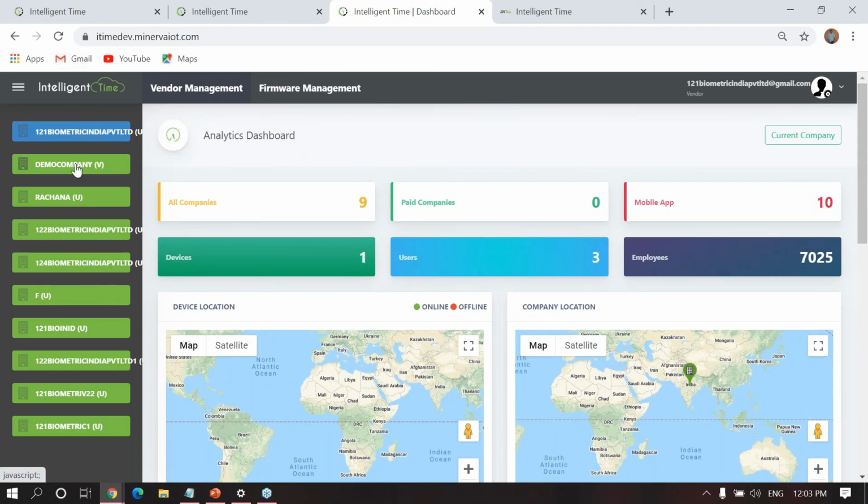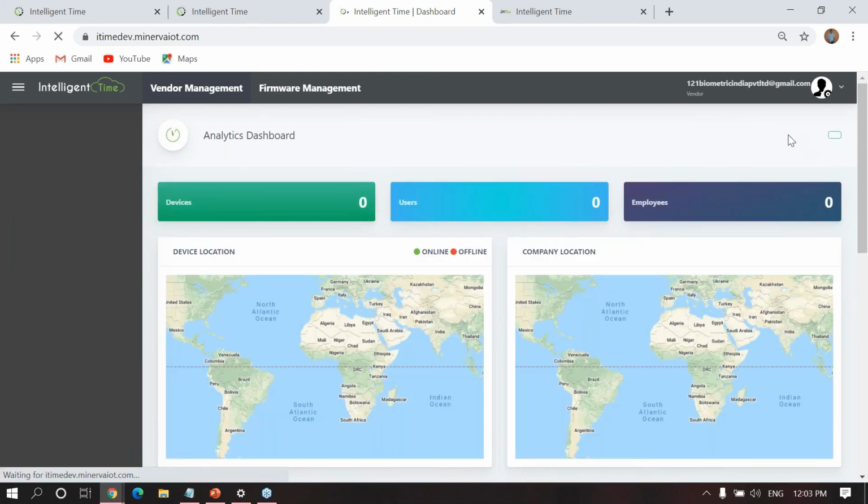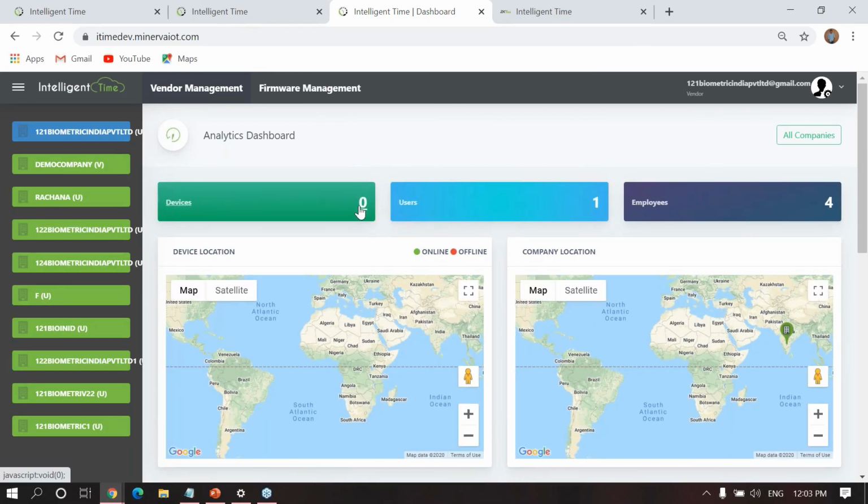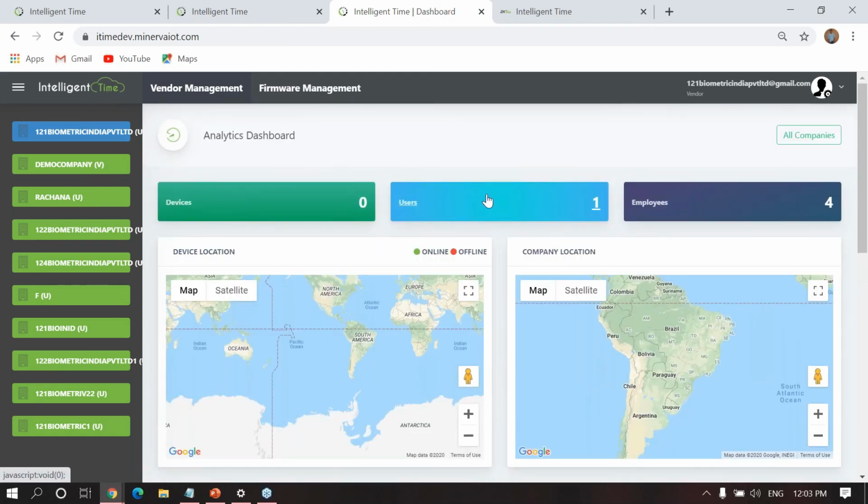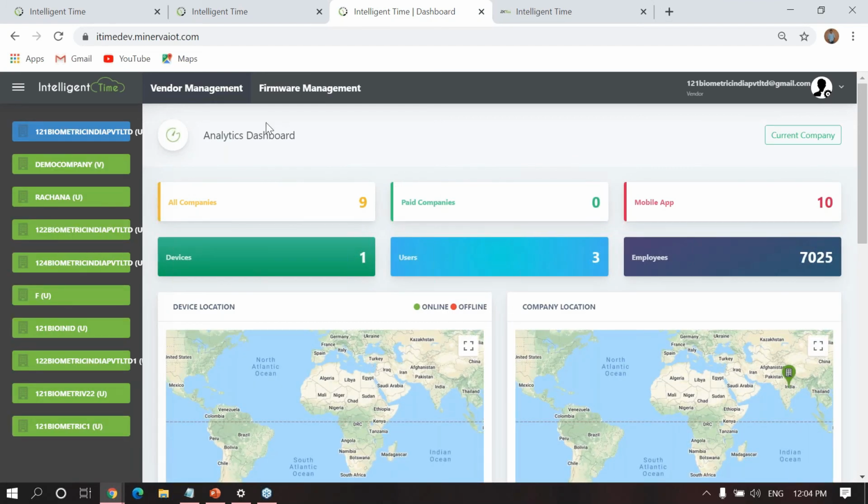So these are the different companies. Here you can click current company. If I click current company, it will show my company details only, my devices, and under my company whatever devices and employees, users. If you click on all companies, all the details of the companies that joined under you will be displayed here.